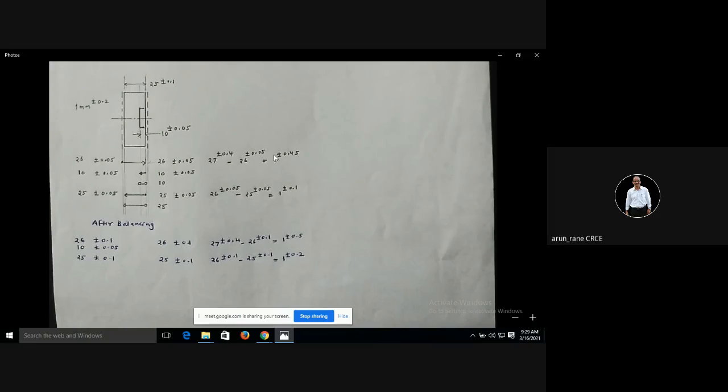So what will be the maximum stock? The maximum stock will be 1.45, and the minimum stock will be 1 minus 0.45, that is 0.55. So that means I have sufficient stock. I have a minimum stock of 0.55, that is enough, and a maximum stock of 1.45. That is also not too much, isn't it?